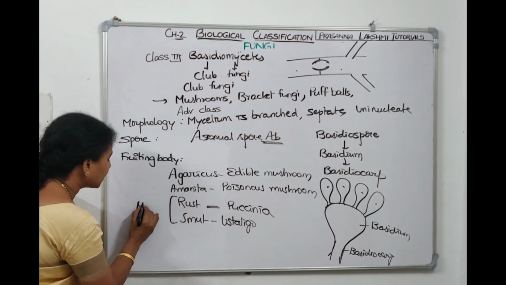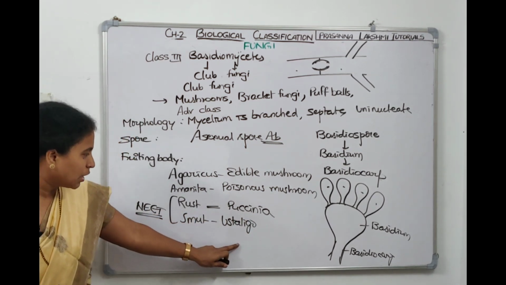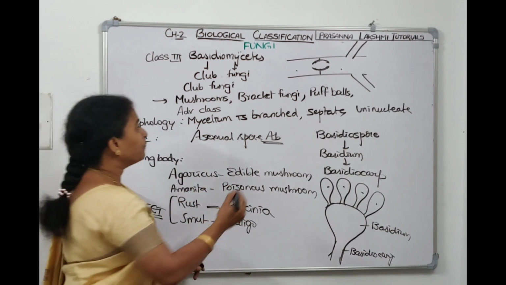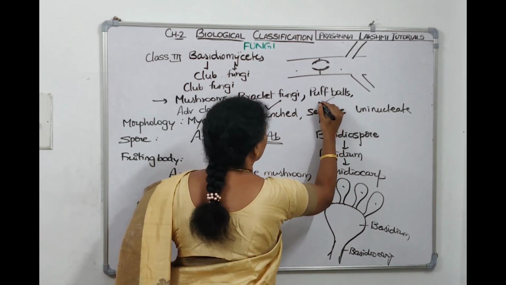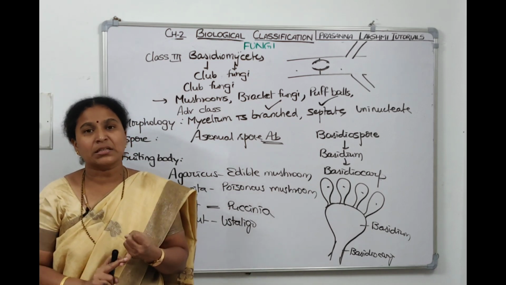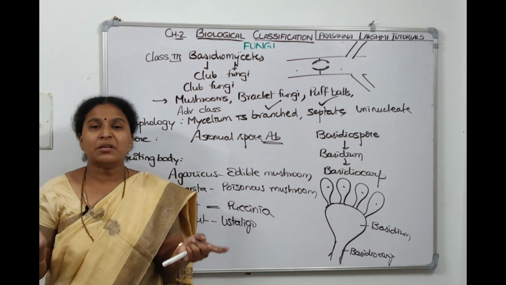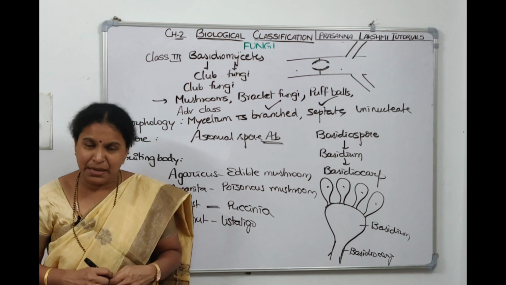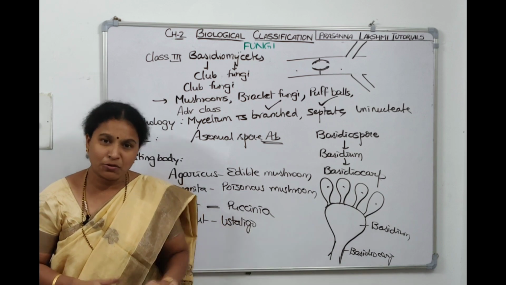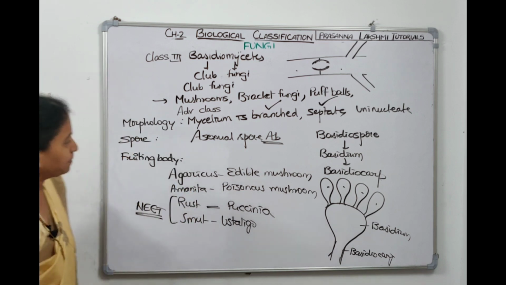Children, this point has been asked in the NEET examination. Rust is caused by Puccinia, smut is caused by Ustilago, Amanita is poisonous mushroom, Agaricus is edible mushroom, and bracket fungi are also edible, puffballs are also edible. So all these are members of Basidiomycetes. One point in Ascomycetes and Basidiomycetes: plasmogamy will not be immediately followed by karyogamy. The dikaryon stage will be there. This dikaryon stage will fuse, then it will form the zygote inside the fruiting body called basidiocarp. Right? Take a screenshot.